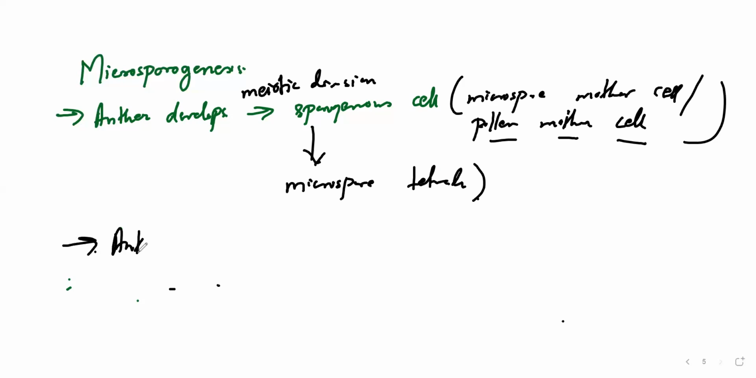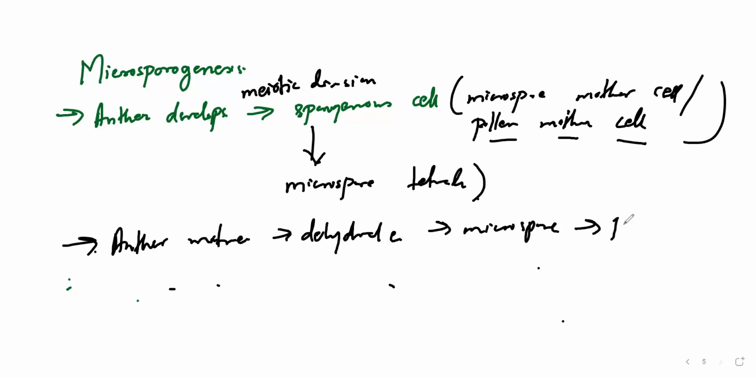Once microsporogenesis has occurred, the anther matures. When it matures, it dehydrates, and the microspores develop into pollen grains. Each sporangium will have thousands of pollen grains like this. Whenever the anther bursts, the pollen grains are released and carried to flowers by whatever means. So this is all about microsporogenesis.